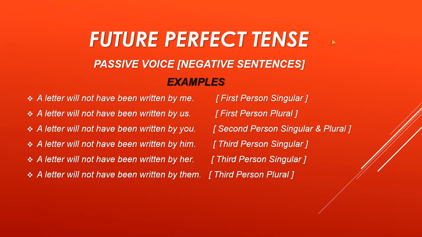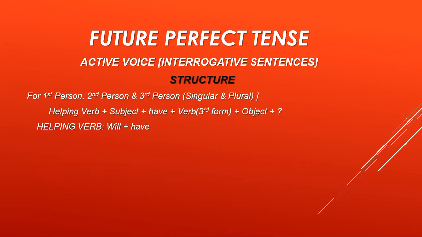Okay, now I am showing you the interrogative sentences first in the active voice. I want to tell you about the structure of these sentences. There is only one structure because we have only one helping verb, will plus have, and it is used for first person I and we, second person you, and third person singular and plural, that means he, she, it, and they. Sometimes we also use it, but mostly we are not using it.